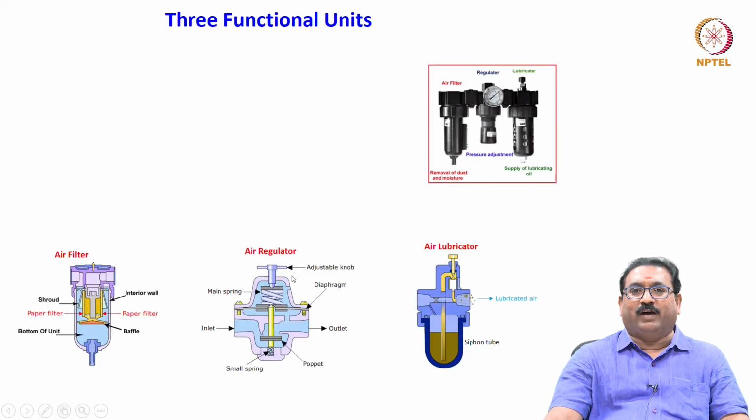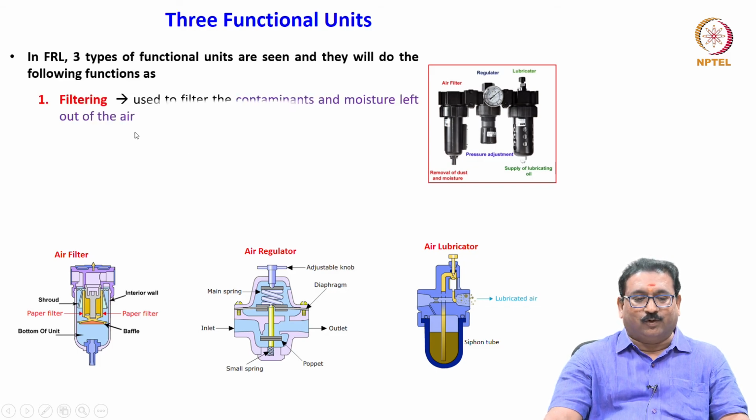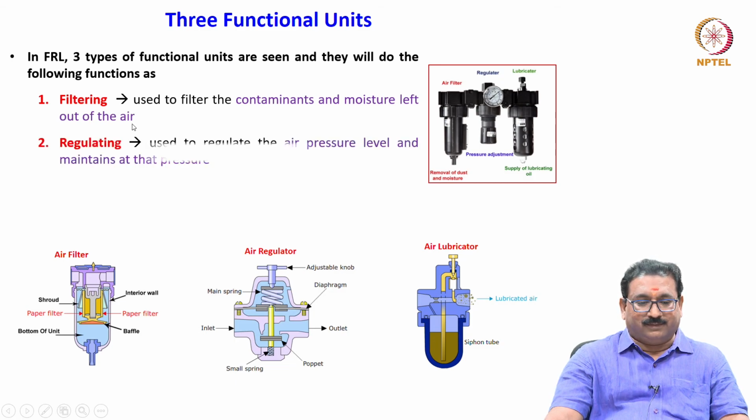As we know, in FRL, three functional units are inbuilt. What are those? The first objective is filtering through the air filter. There are different types of filtering elements. What is it used for? To filter the contaminants and moisture left in the air.